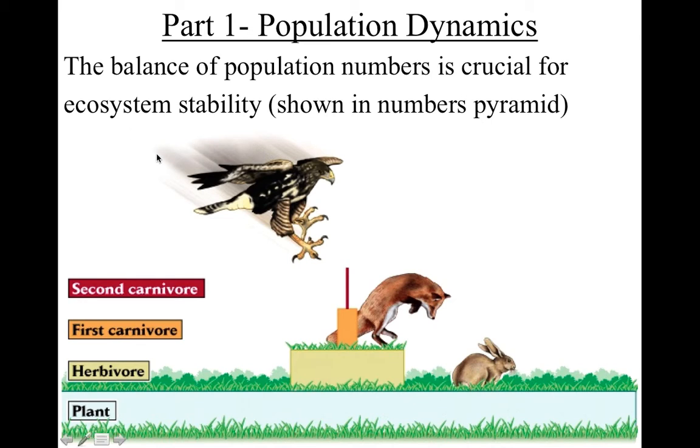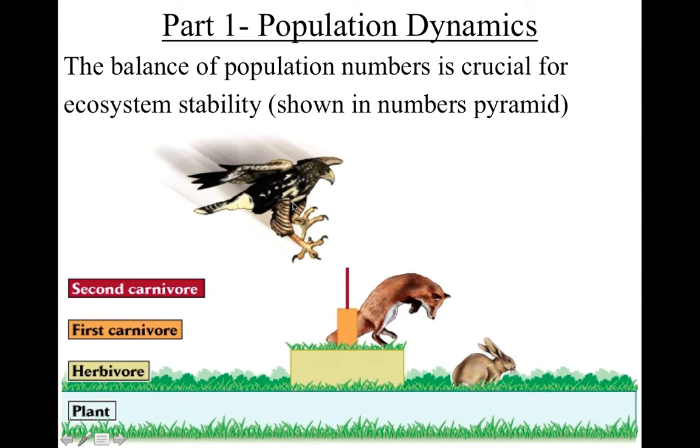In a numbers pyramid, we almost always need more organisms at the bottom, except for some scenarios I explained in 5.3. But if we're talking about grass, we definitely have to have more blades of grass than rabbits, since rabbits need more than just one blade of grass to survive, right? So we have to have maybe thousands and thousands of blades of grass to feed hundreds of rabbits, and then the hundreds of rabbits might be able to feed dozens of foxes, and then the dozens of foxes might be able to feed 10 big eagles or something like that. And the eagles can also eat the rabbits, obviously.